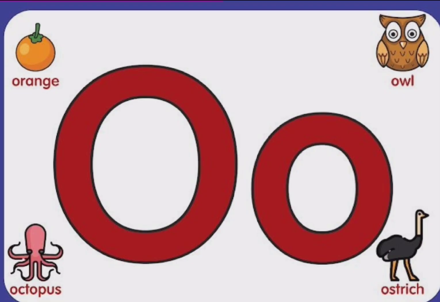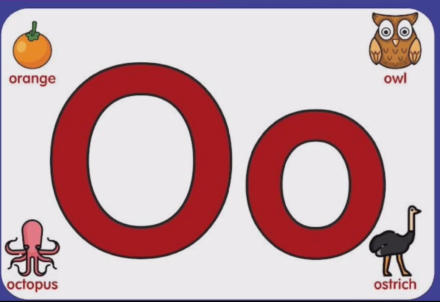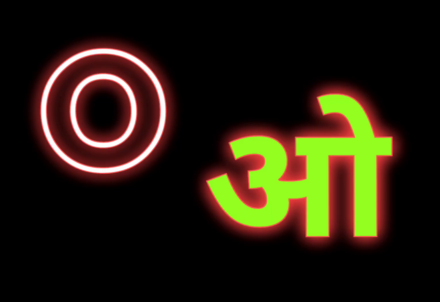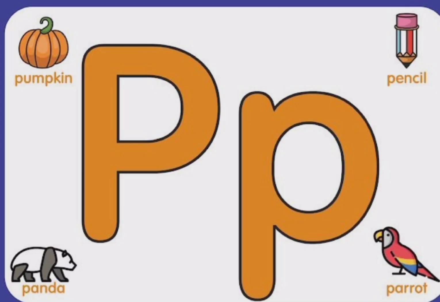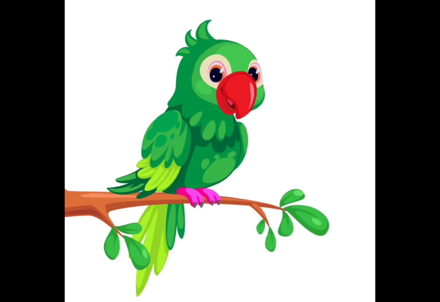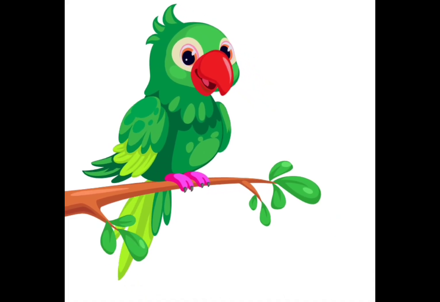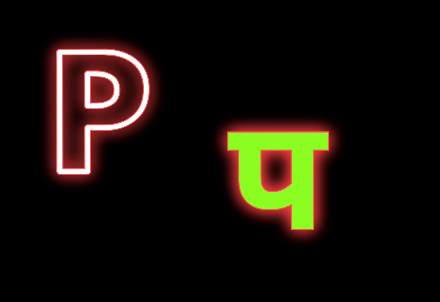O for owl. Sound of O is O. P for parrot. Sound of P is P.